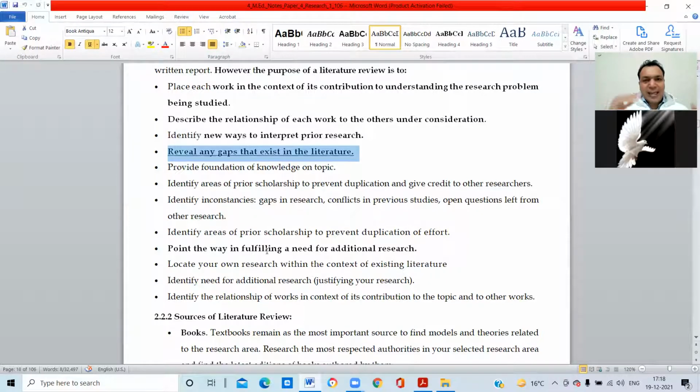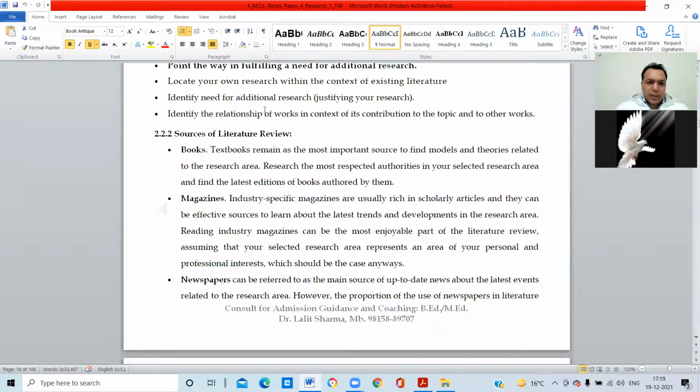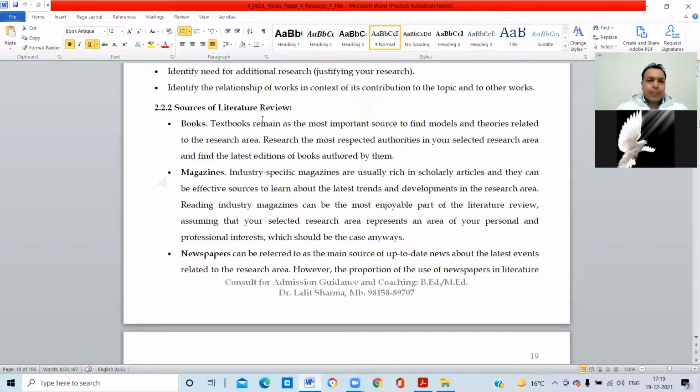Okay, then any scholar who starts research tries to find out the questions which are unanswered. So the purpose of review of related literature is that it reveals any gap that exists in the literature. Okay, so these are some other points. You can read them, these are very easy.